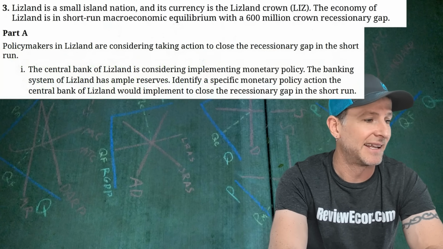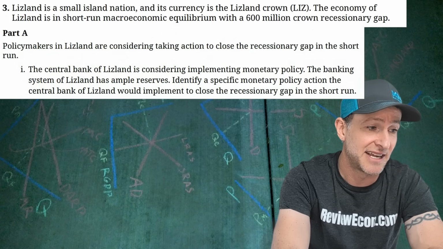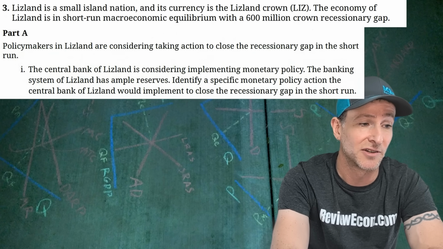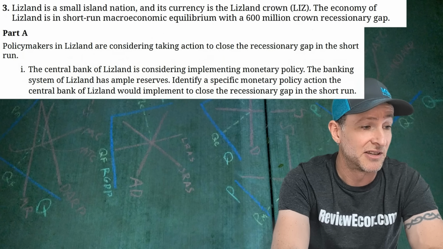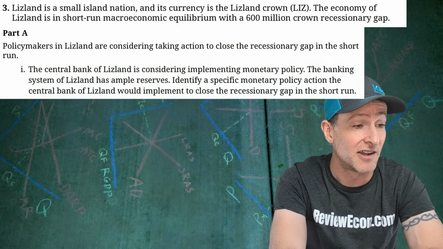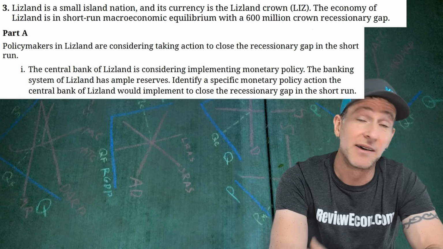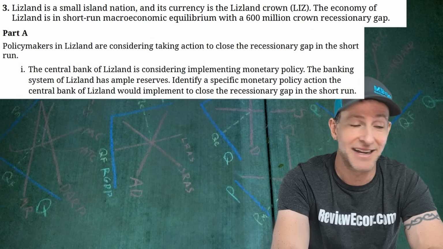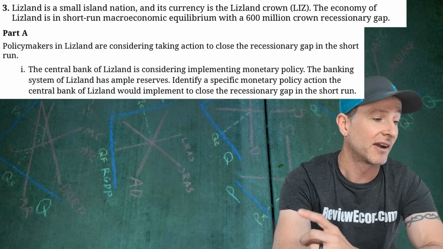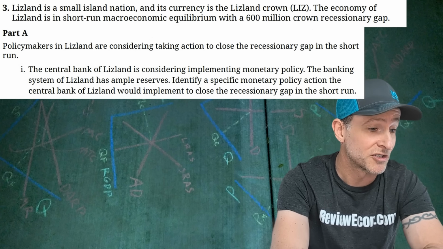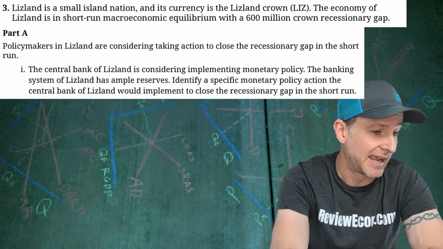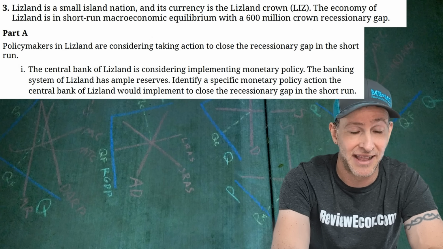Now we have Lizland. They're a small island nation, and the currency is the Lizland crown. The economy is in short run equilibrium. They have a 600 million crown recessionary gap. So the policymakers want to take action to close that gap. First, we've got our central bank. They have ample reserves, and we have to identify a monetary policy action that they would take.